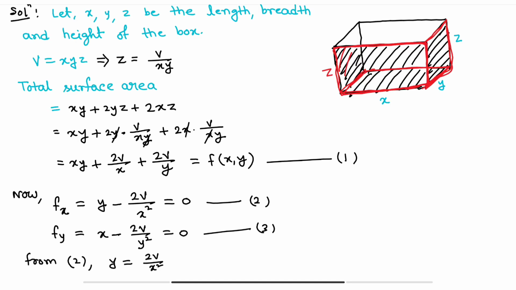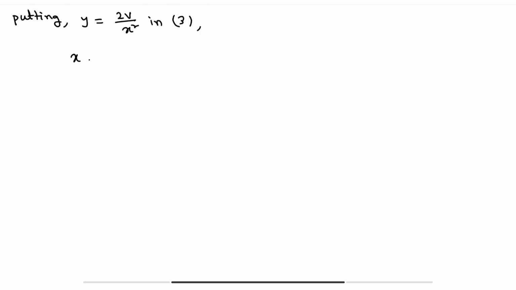So putting y is equal to 2v by x square in equation number 3, equation number 3 is x minus 2v by y square. So this will be x minus 2v divided by (2v by x square) whole square. This is equal to 0.